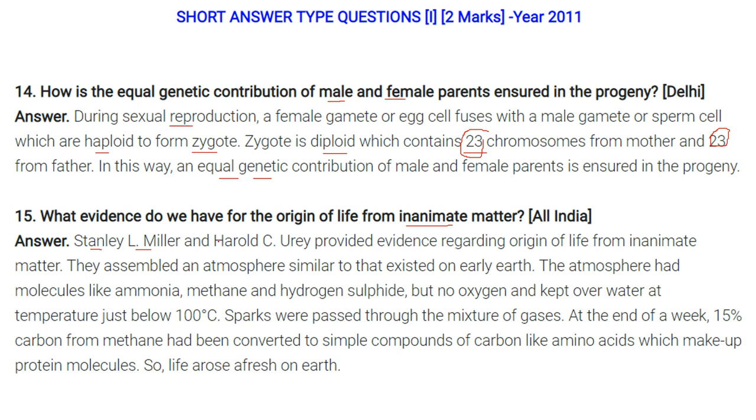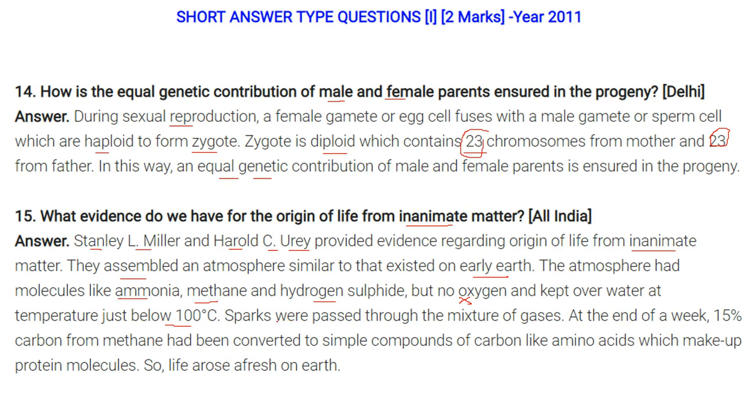What evidence do we have for the origin of life from inanimate matter? Stanley L. Miller and Harold C. Urey provided evidence regarding the origin of life from inanimate matter. What they did was assemble an atmosphere similar to that existent on early Earth, ancient Earth. The atmosphere had molecules like ammonia, methane, and hydrogen sulfide, but no oxygen, and it was kept over water at a temperature just below 100 degrees centigrade.